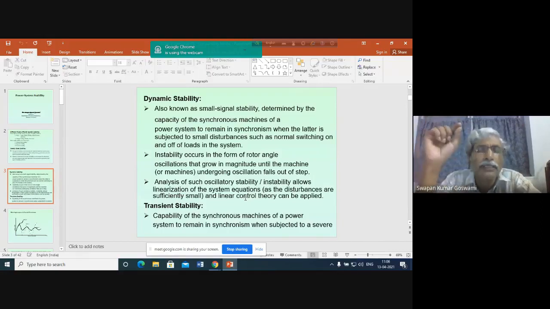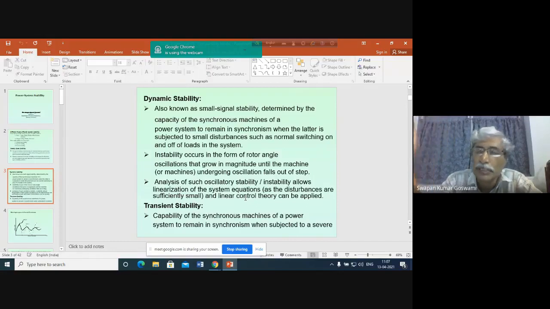That means, since the disturbances are small, we shall be able to linearize the system equation, but many components of the system are to be represented because these disturbances occur for a prolonged period. So many components of the system will be involved, and all these components are to be represented properly for analyzing the dynamic stability problem of our system.